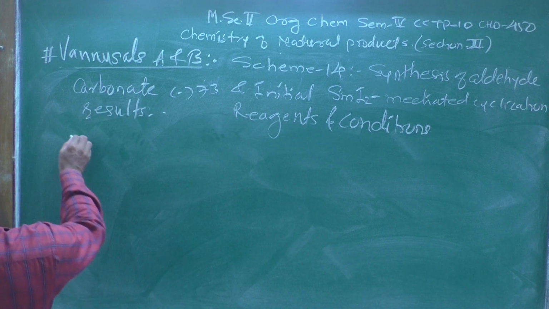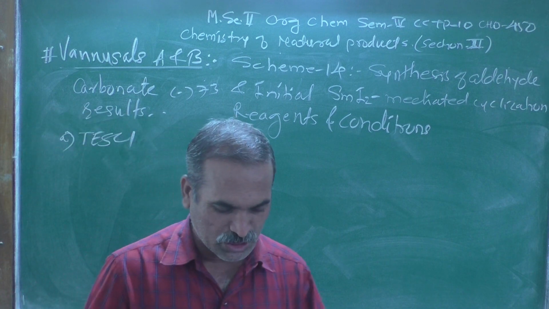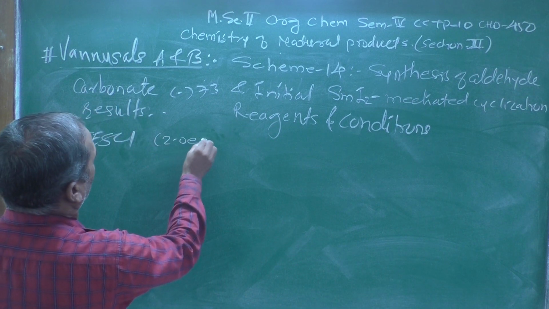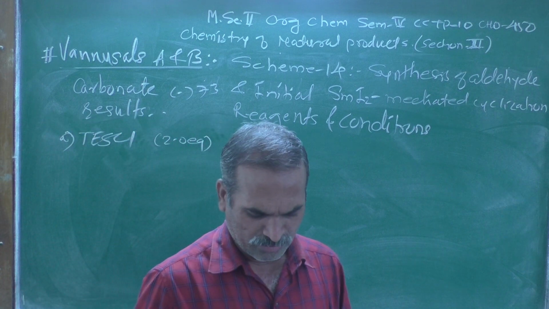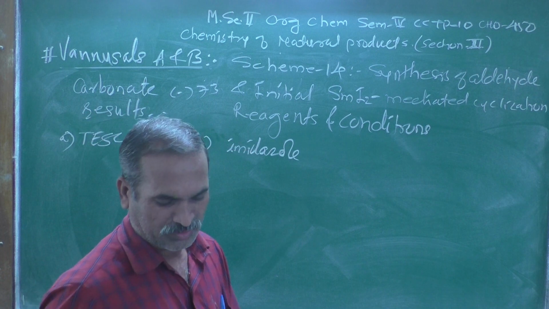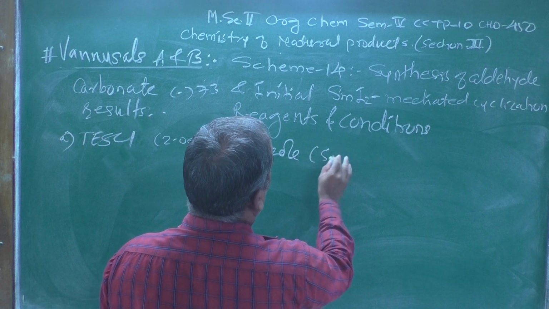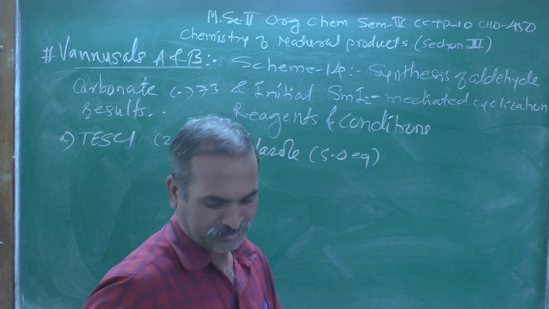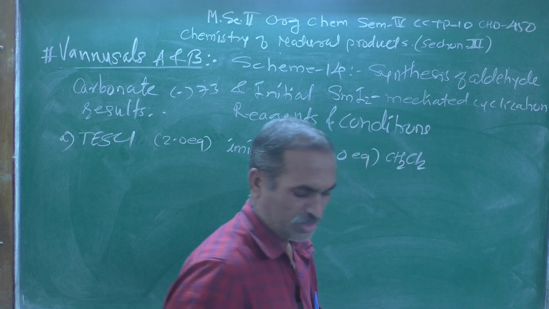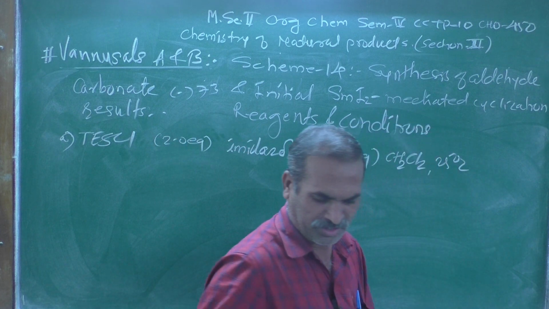Reagent A is TESCl, triethylsilyl chloride, which was taken at about 2.0 equivalents, followed by imidazole, taken at about 5.0 equivalents. The solvent used was CH2Cl2, dichloromethane, and the temperature was kept near 25 degrees centigrade.